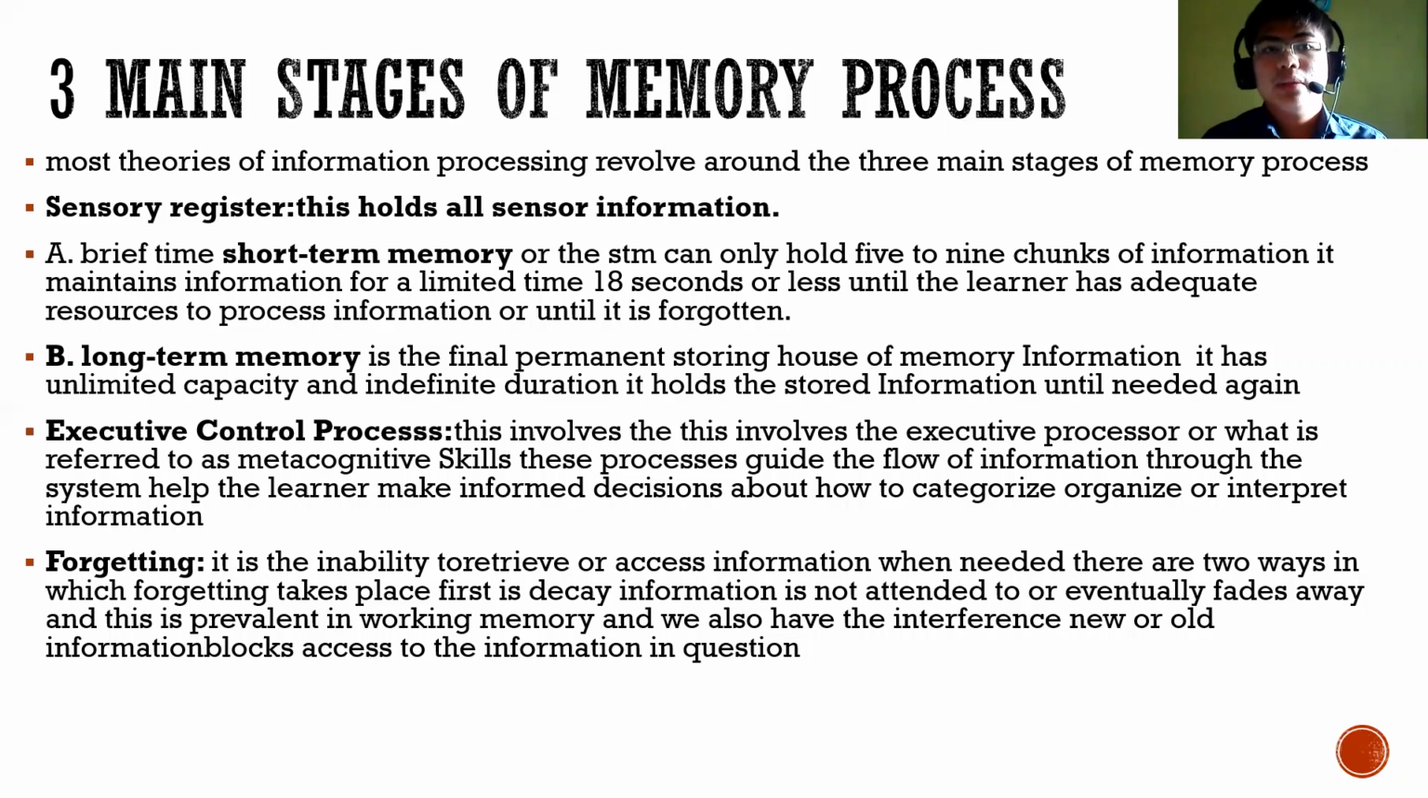The third and last stage of memory process is called forgetting. It is the inability to retrieve or access information when it is needed. There are two ways in which forgetting takes place. First is decay, when information is not attended to and eventually fades away. This is prevalent in working memory. And we also have interference, where new or old information blocks access to the information in question that is currently asked or needed to be solved by the learner.